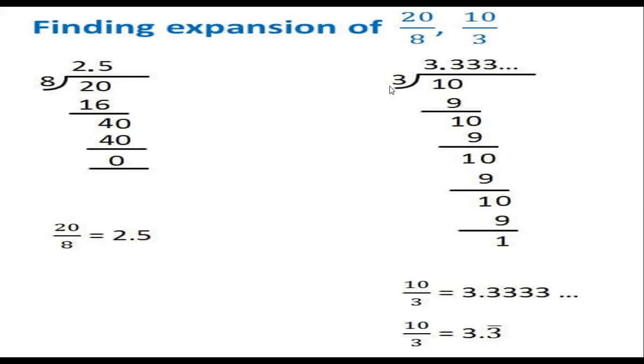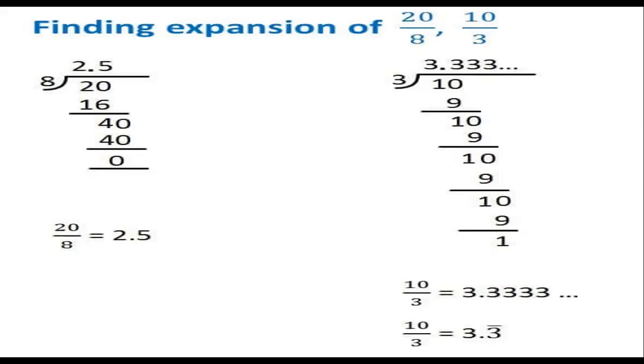Now, come to next example. 10 divided by 3. If you take 3 threes are 9, 1 is remainder. If you take decimal point and 0, 3 threes are 9. You will continue that. It is always the same. What are you getting? 3.333 and so on. Yes or no? So 10 by 3 is equal to 3.333, and it never ends. That's why we can write 10 by 3 as 3 point, with the repeating term written with a bar. The line is called a bar.